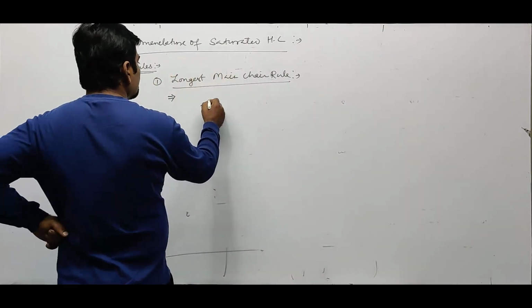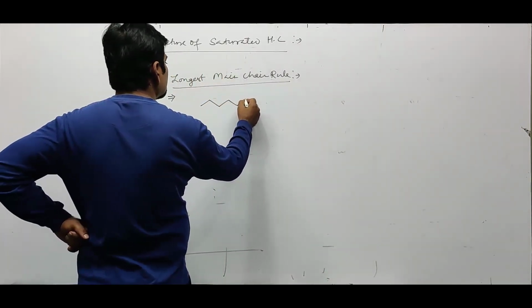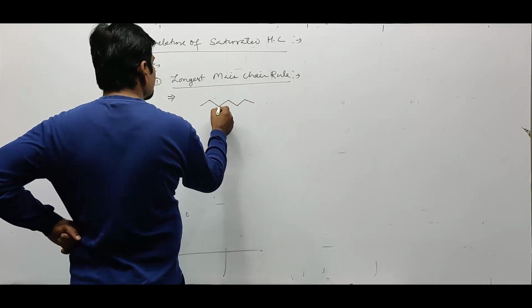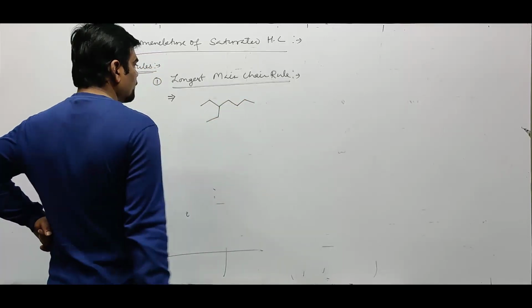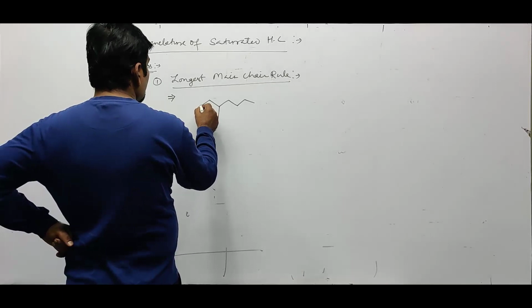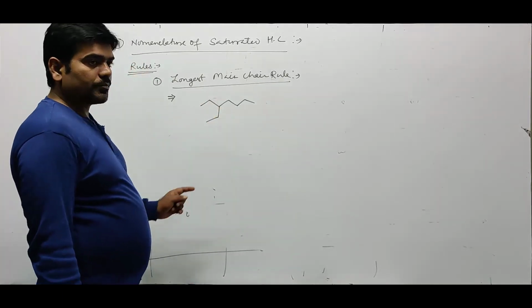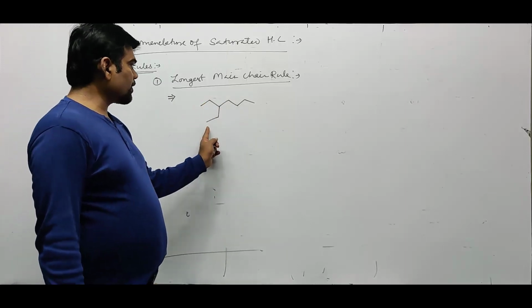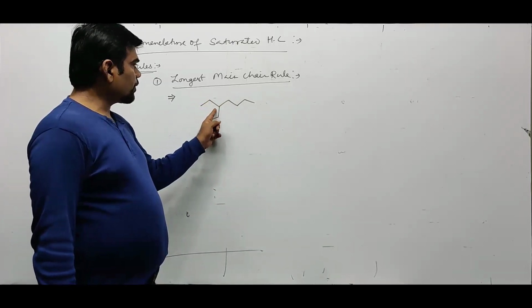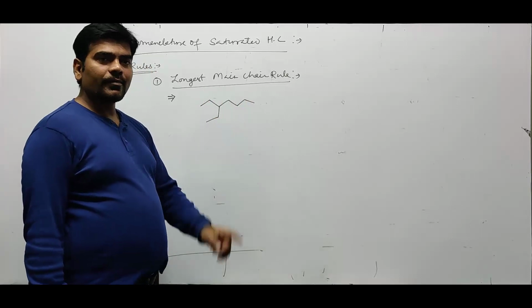For example, suppose we have this: 1, 2, 3, 4, 5. This chain is having 5 carbon atoms. But this chain or this chain will have 1, 2, 3, 4, 5, 6, 7 carbon atoms.